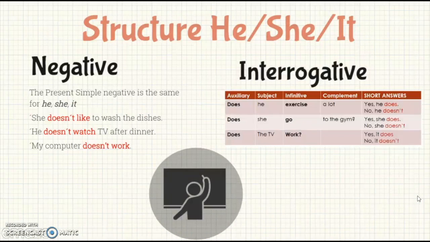Then it's going to happen exactly the same with the interrogative form. In this case, we have the auxiliary does, then the subject, the infinitive form of the verb, and the complement. As you can notice, it is exactly the same case as in the negative form. Does he exercise a lot? The answer would be yes, he does, or no, he doesn't. Very important to notice, we can never say, does he exercises a lot? That is not correct. So please, here you can read the following examples. Does she go to the gym? Or does the TV work?